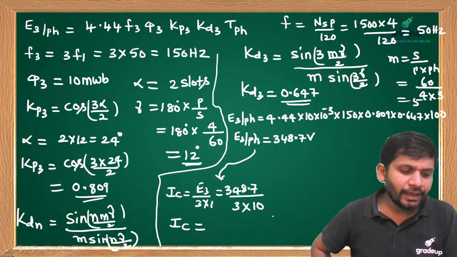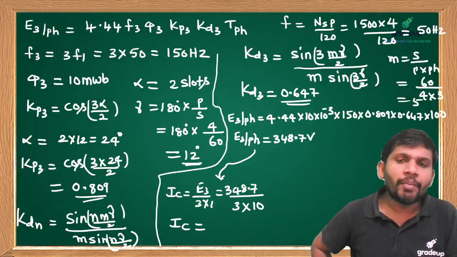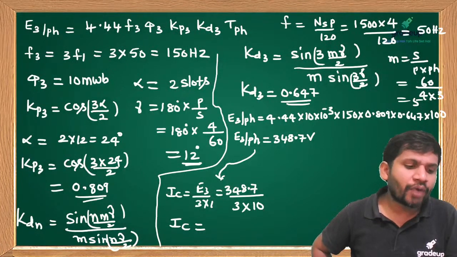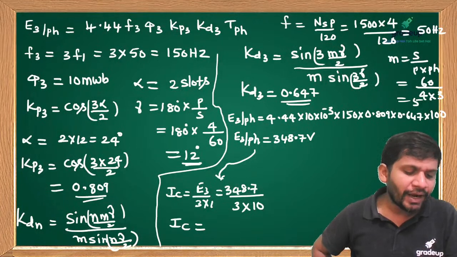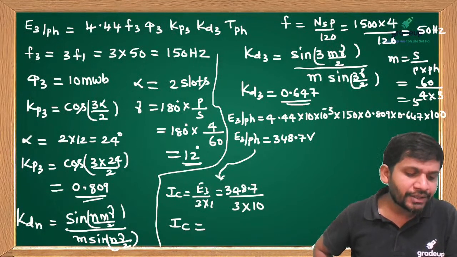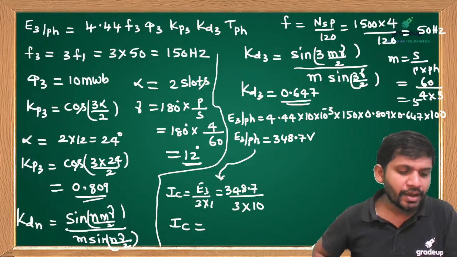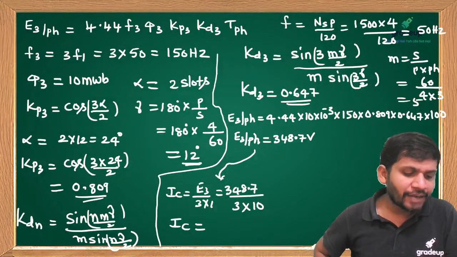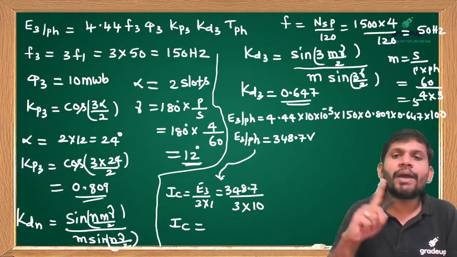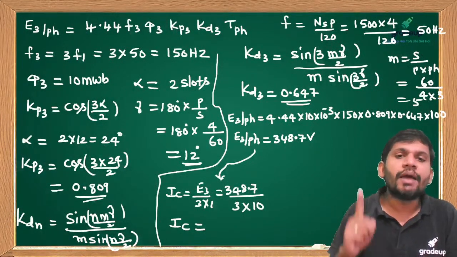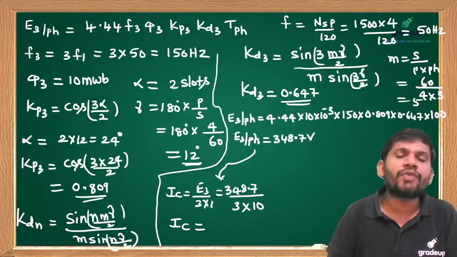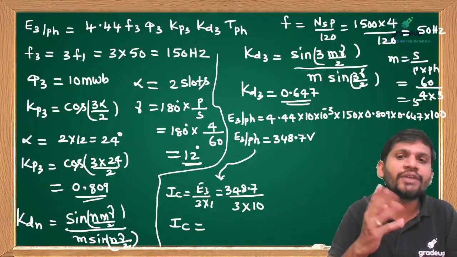Yeah. Manikanta, in double layer winding, number of slots equal to number of coils. But in single layer winding, number of slots equal to 2 into number of coils. That is, double the number of coils are required. More number of slots is required in single layer winding. That difference only you remember.